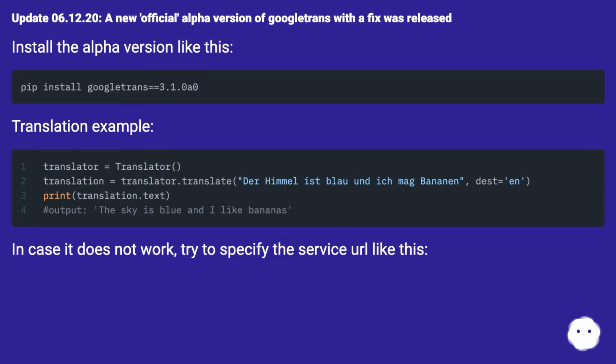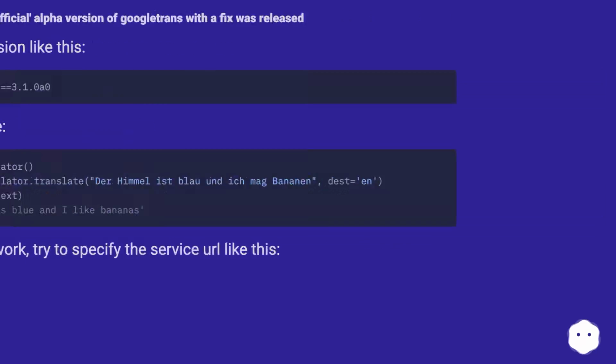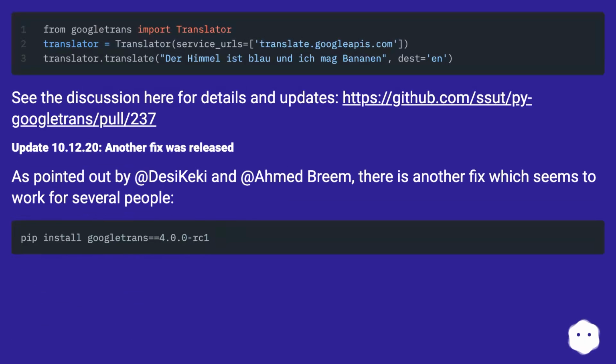Update, the 6th of December 2020. A new official alpha version of Googletrans with a fix was released. Install the alpha version like this. Translation example. In case it does not work, try to specify the service URL like this. See the discussion here for details and updates.